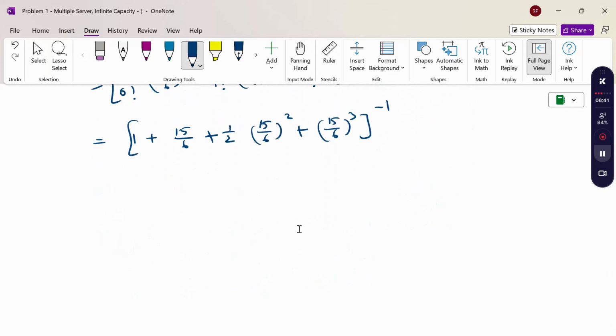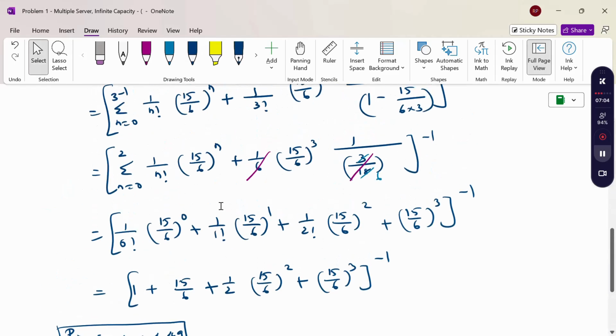Now using a calculator to simplify, but don't forget here we have the inverse. Some students calculate only this term using the calculator, but forget to take the inverse. So now taking the inverse, the value is P naught equal to 0.0449.